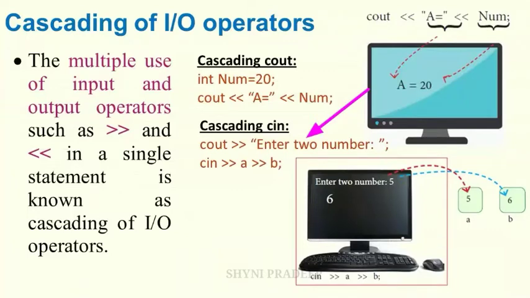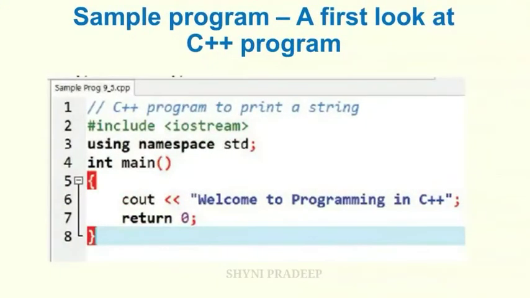Okay. Next topic is sample program. A first look at the C++ program. See, first a double slash is given. This is the comment statement. Okay. Any statement that begins with a double slash is considered a comment. Okay. The compiler does not execute any comment as part of the program. The compiler ignores these comments.